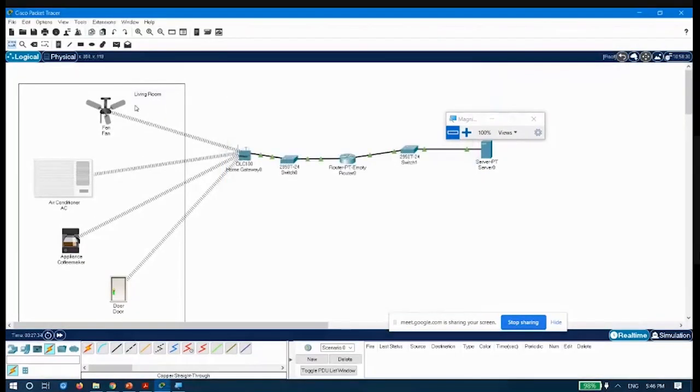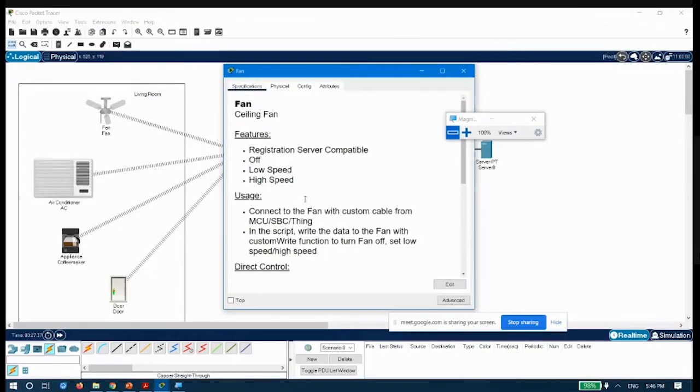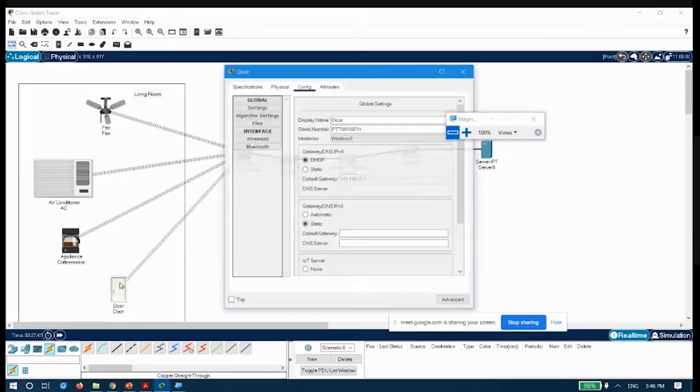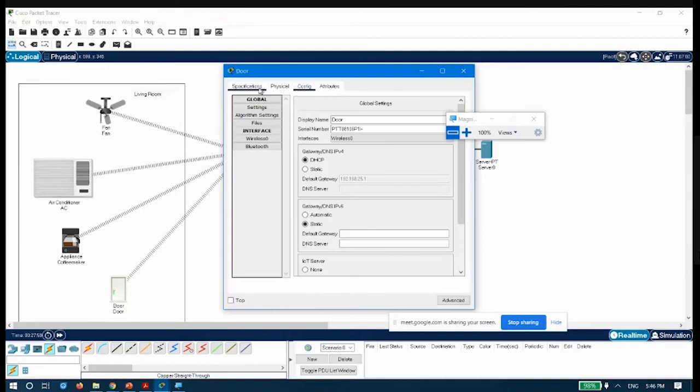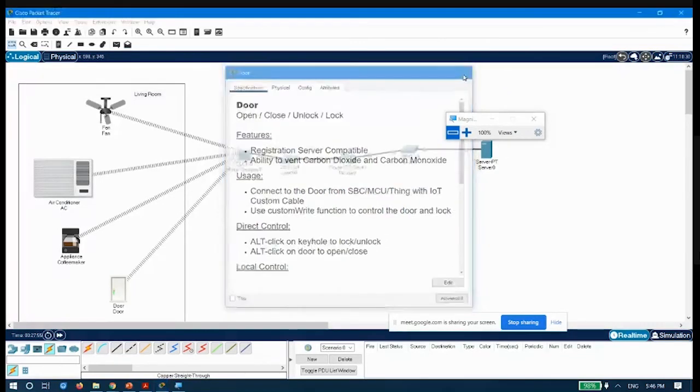For instance, if I click on this fan, for that also it will show. Yeah, you could see that I could run it at off, low speed or high speed. Similarly, for all these devices, similar settings are available. Similarly, if I click on the door, in the door also I will have the specifications. You could see open, close, unlock, and lock. So these are the different things I could do with the door.